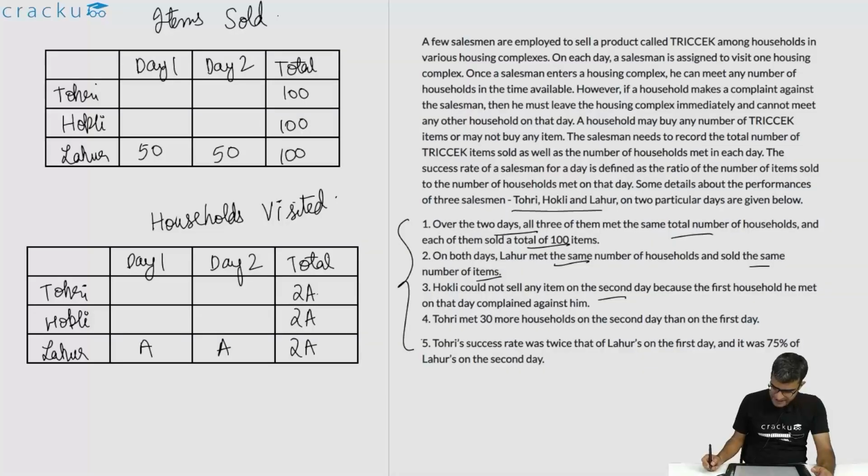Hockley could not sell any item on the second day. So on the first day he sold 100 and on the second day he sold no item, because the first household he met complained against him. So this would imply that the number of households that he met on the second day would be 1 and this will be 2A minus 1.